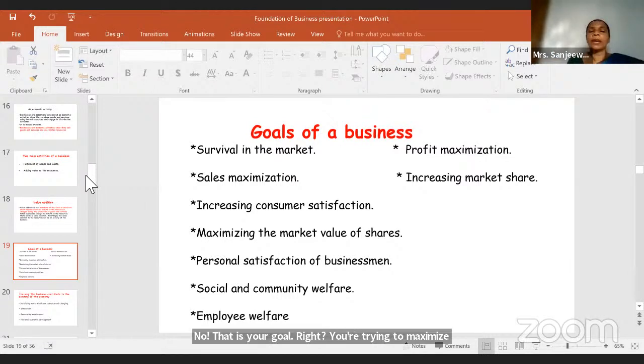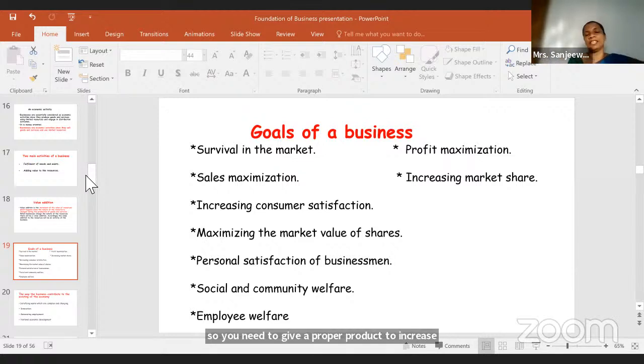Okay. And the other thing, increasing consumer satisfaction. Only if the consumer is satisfied will that person buy the product again. If he's not satisfied, that consumer will not buy your product, right? So you need to give a proper product to increase consumer satisfaction.